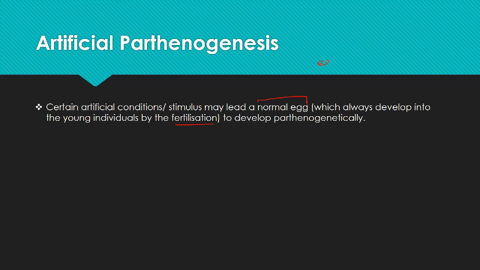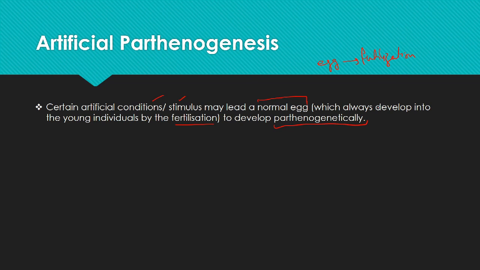But under certain conditions or the stimulus, it develops parthenogenetically into the embryo. What are such conditions or the stimulus? This type of parthenogenesis is known as the artificial parthenogenesis.